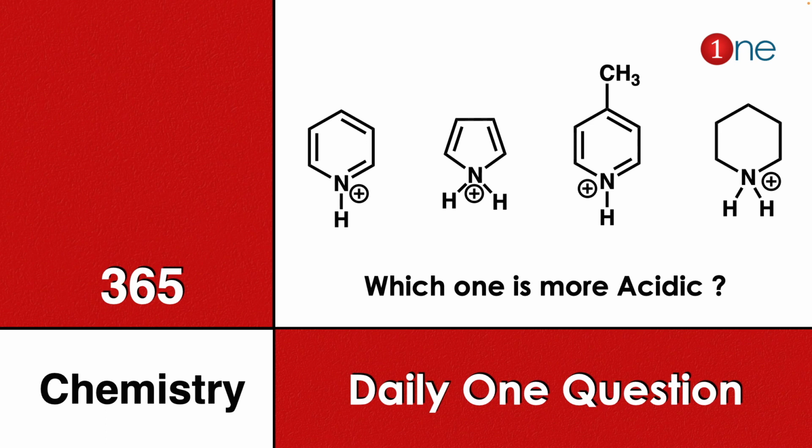Daily one question for you. Here four different types of quaternary ammonium ions are given, all of which are in a heterocyclic ring. We have to find which one will be more acidic, which one will donate H plus easily.